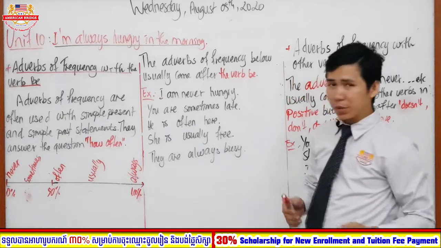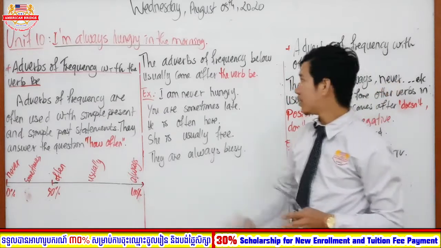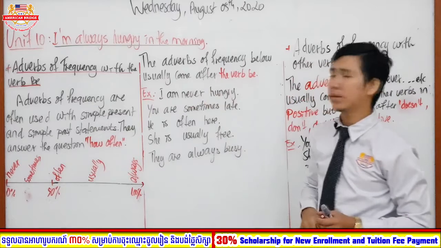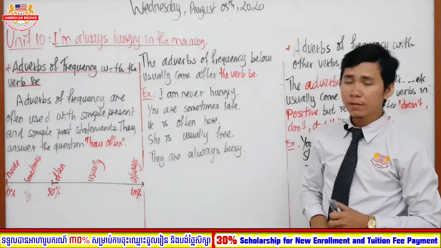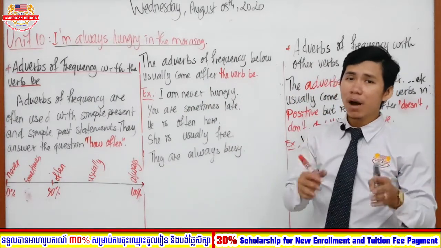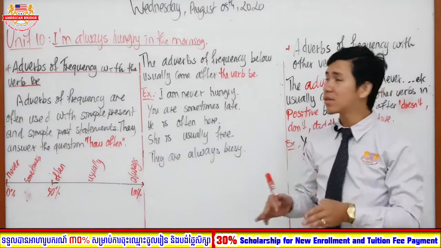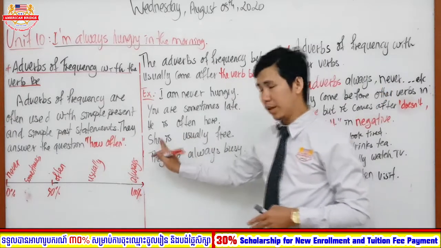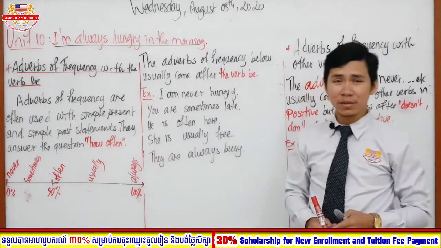However, in the next one, they are also telling you that the adverbs of frequency below usually come after the verb be. So don't forget, everyone, when you want to use adverbs of frequency in sentences, the adverb of frequency must stand after to be. It cannot stand before to be, okay? It cannot stand after the subject.